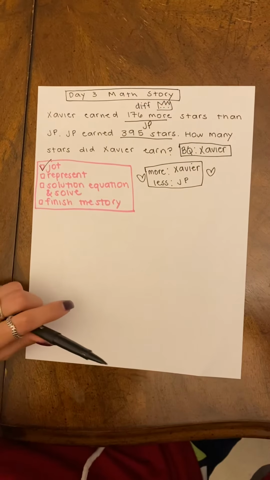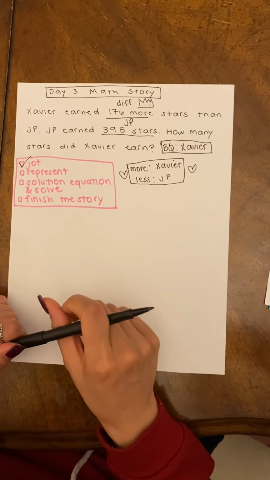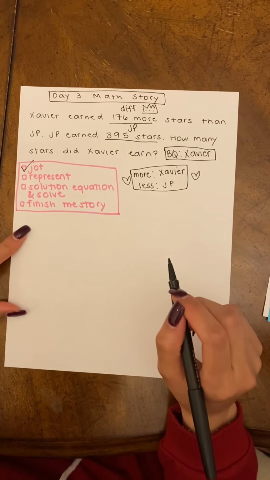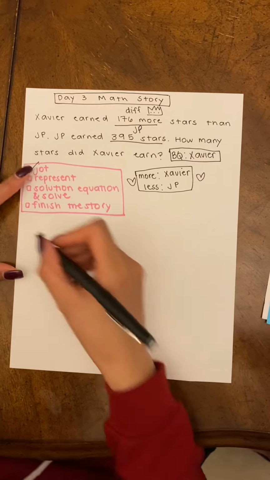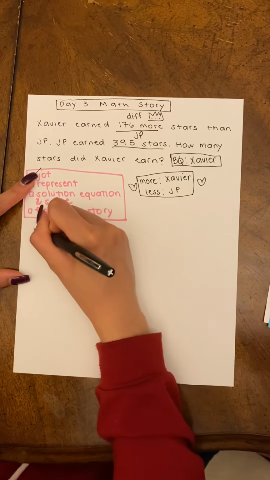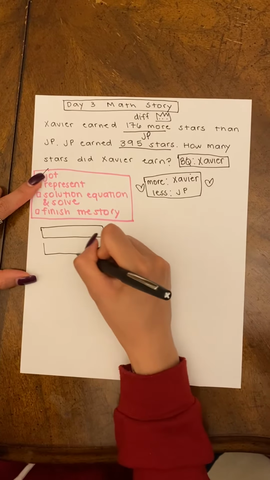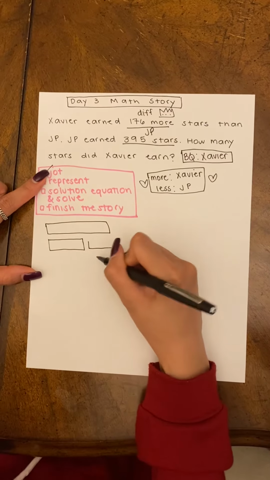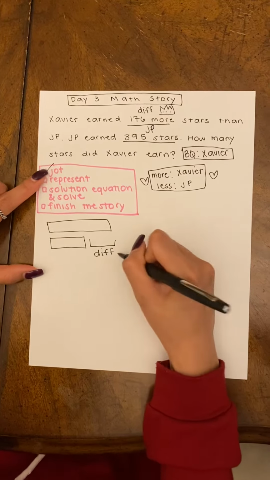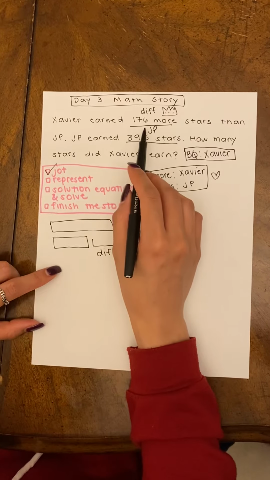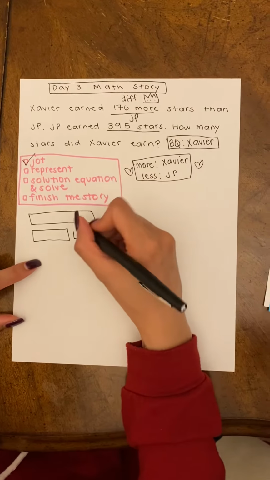So we're going to bring it back and we're going to represent together. Since this is a compare problem, I'm going to represent using a tape diagram. A tape diagram has a bigger amount with a bigger tape and a smaller amount with a smaller tape and the difference. We know that Xavier earned 176 more stars than JP, which is the difference. So I'm going to put 176.